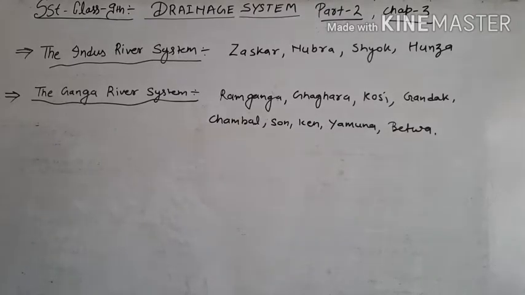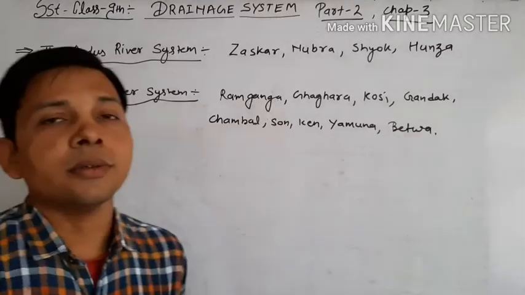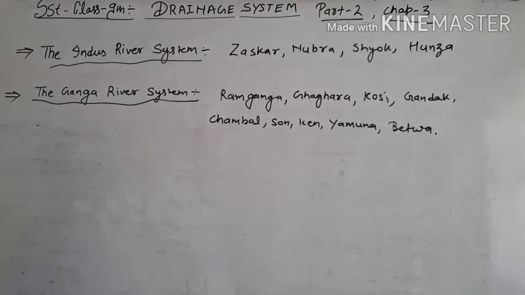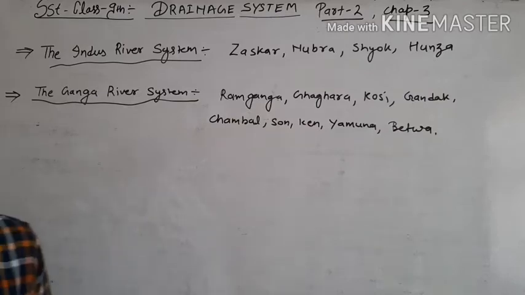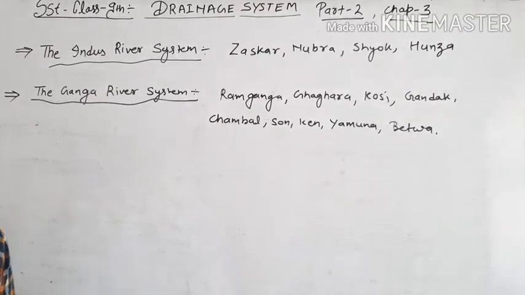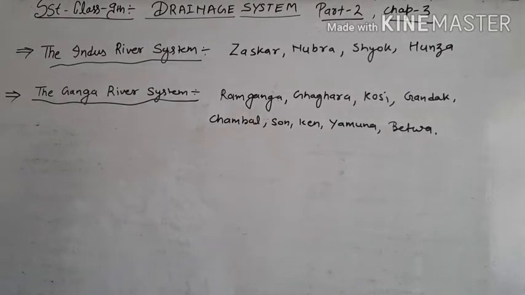You know that India has approximately 10,600 rivers, but the major rivers are only 14. The basins are so big in the big rivers like the Indus river system, Ganga river system, Brahmaputra river system, and southern plateau or southern peninsular river systems.